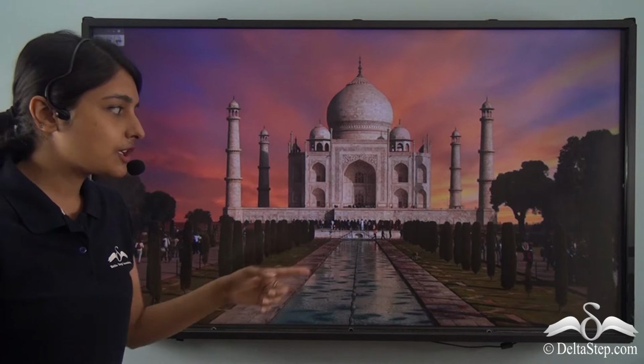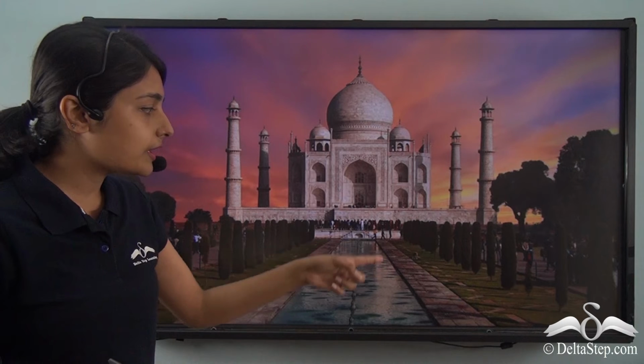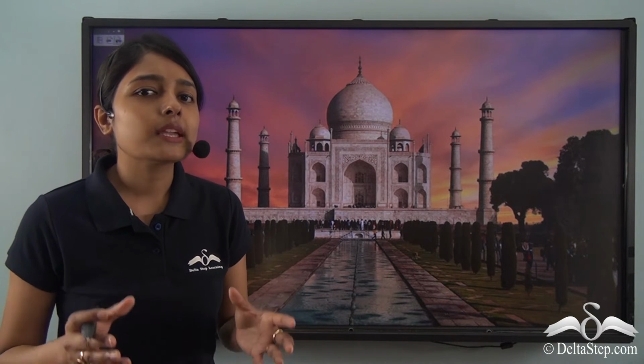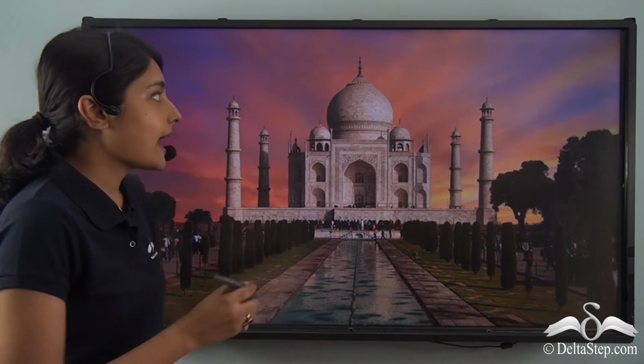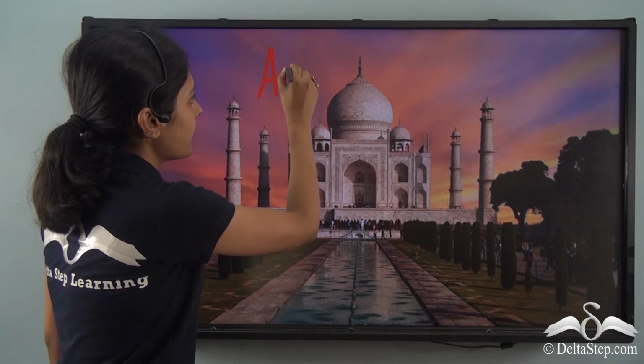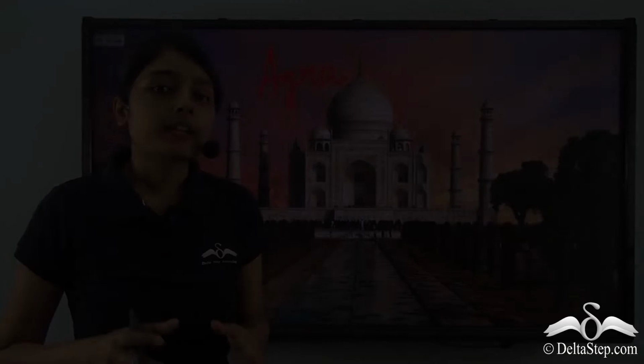Now, this is an image that might be familiar to you. I suppose quite a few of you have already visited this monument. Will you be able to tell me what this monument is called and where this monument is situated? Yes, you are right. This monument is called Taj Mahal, and it is situated in the city of Agra. Now, Taj Mahal is one of the 7 wonders of the world. It is a world heritage. And who built this? The Mughal Emperor Shah Jahan built Taj Mahal in memory of his beloved wife Mumtaz Mahal.